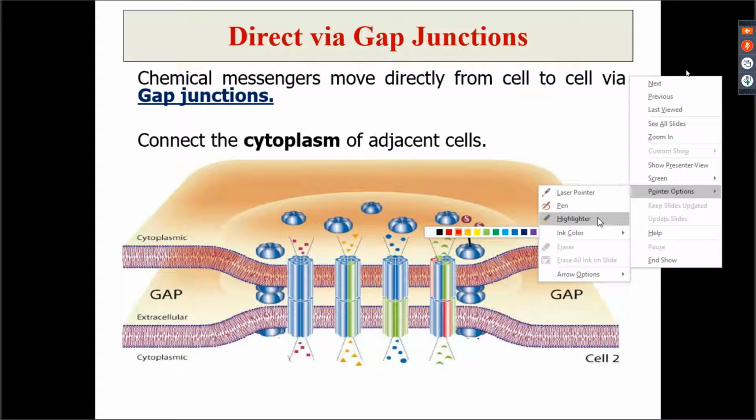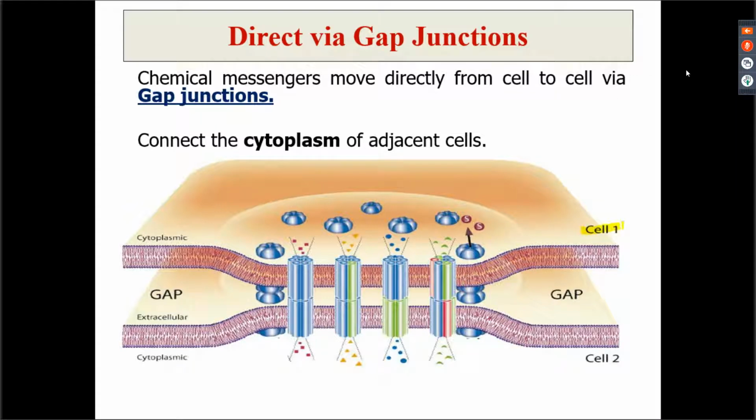So this is cell 1, this is cell 2. Now there is a space in between the two cells which is known as the extracellular space. Wherever the gap junction is formed, the cell membranes of these two cells come close to each other. The cytoplasm of cell 1 is connected to the cytoplasm of cell 2 by means of these gap junctions, which are formed by connexin proteins.